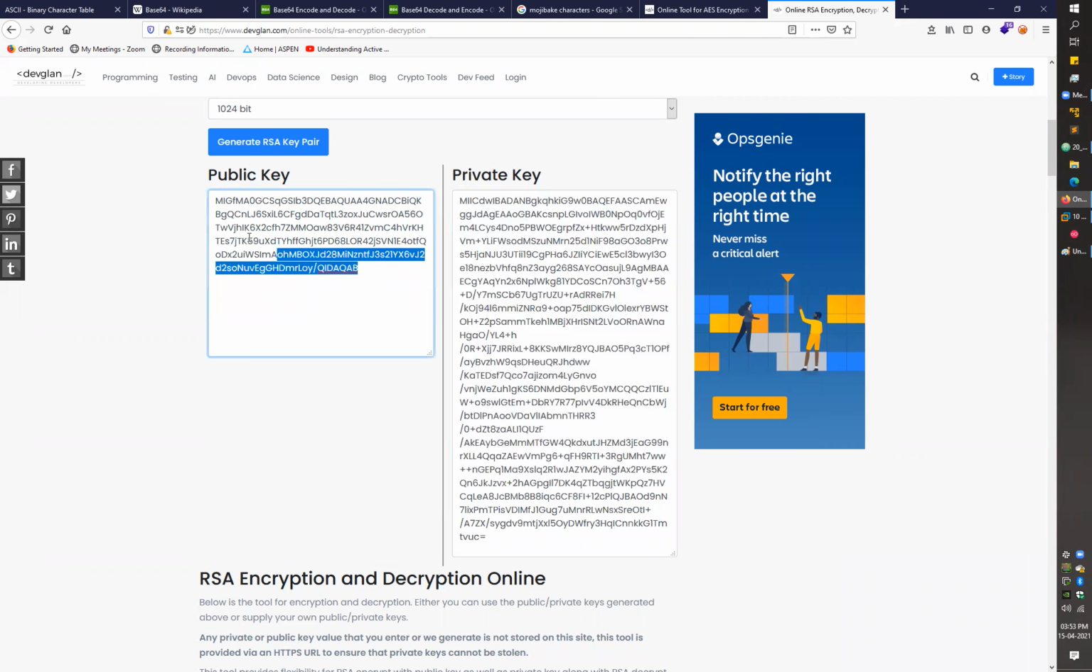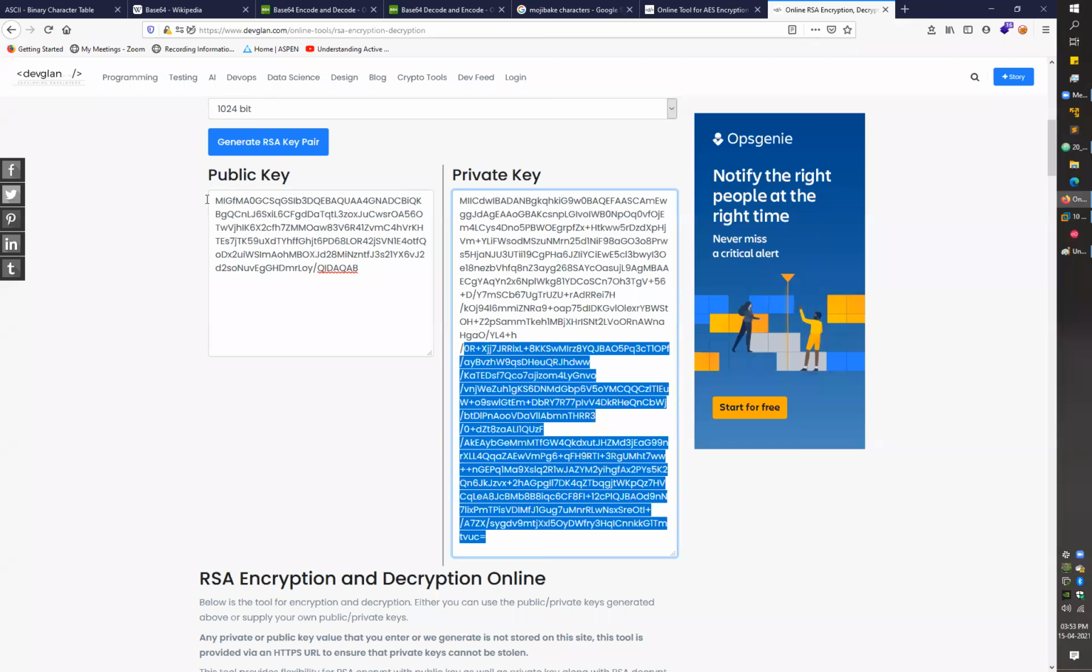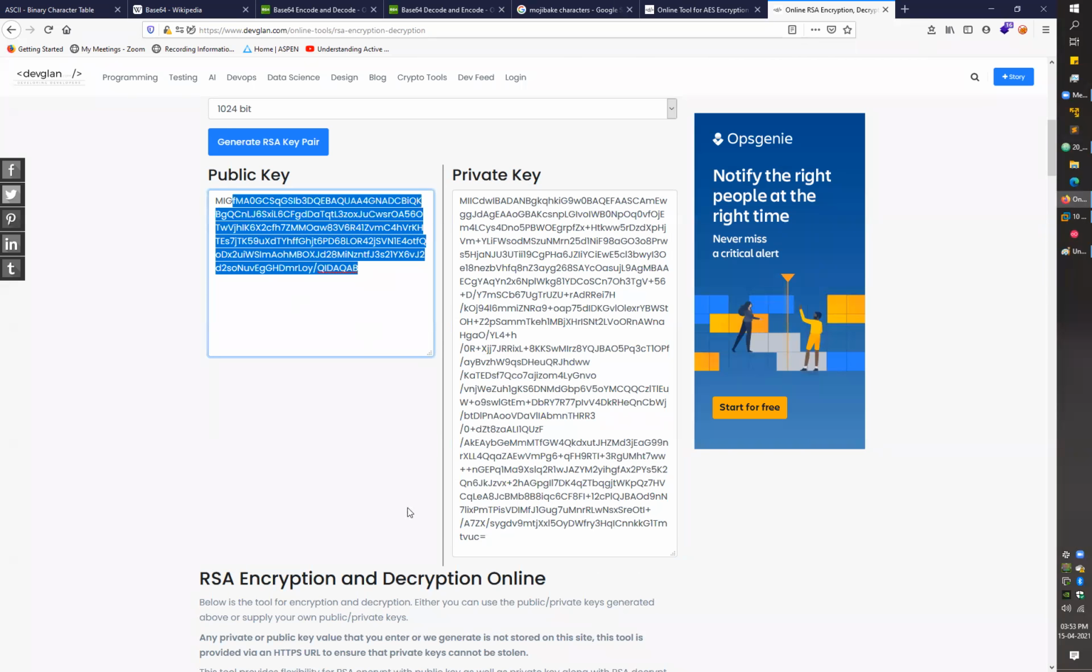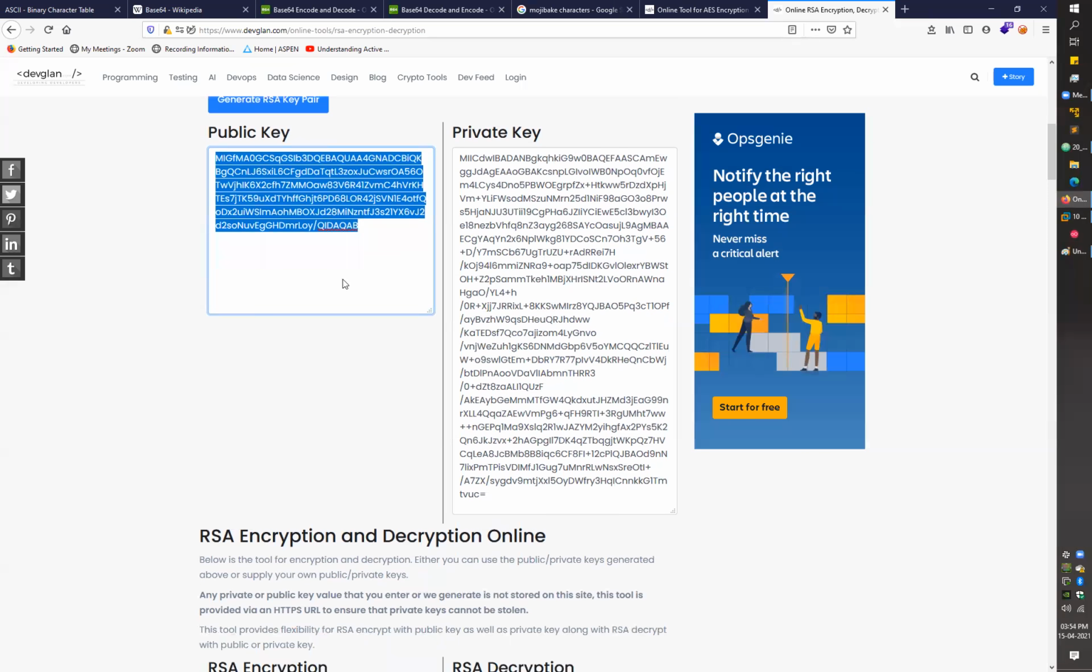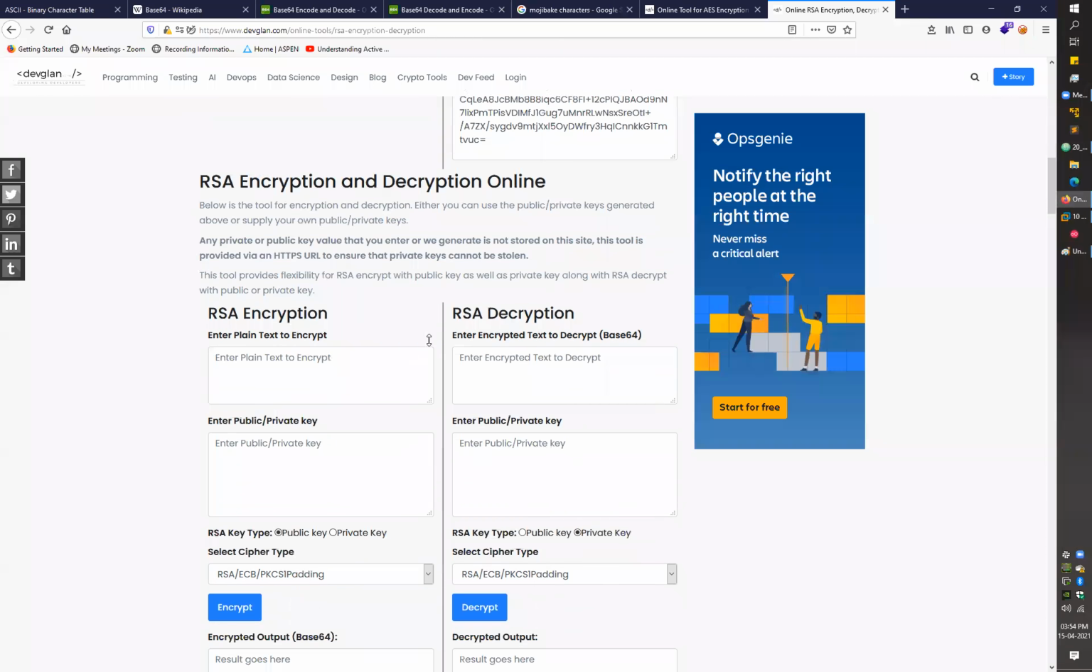So if I perform encryption with this public key, then you can only decrypt with this private key. And if you perform encryption with this private key, then you can only decrypt with the public key, right? So let me show you the encryption part first. I'm copying this public key and placing it here in the public key part.